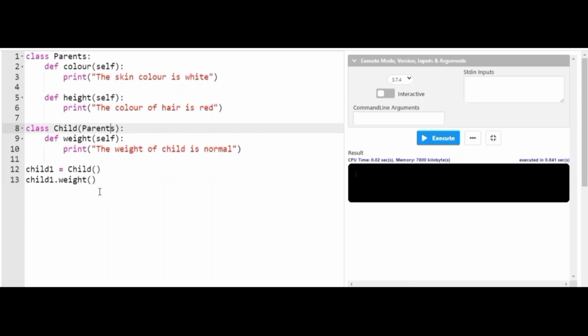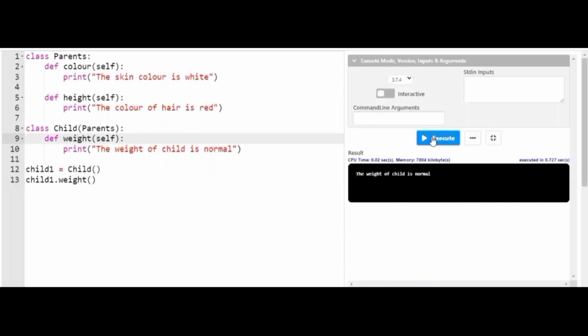Now, clearly see here, friends, I have declared the classes parent and child. So I have created an object called child1 for the child class. From this object child1, I try to access the weight method inside the child class. When I execute the program, you can clearly see that from the child object I have executed the child method called weight. So the statement present inside the weight method is successfully executed. The weight of the child is normal.